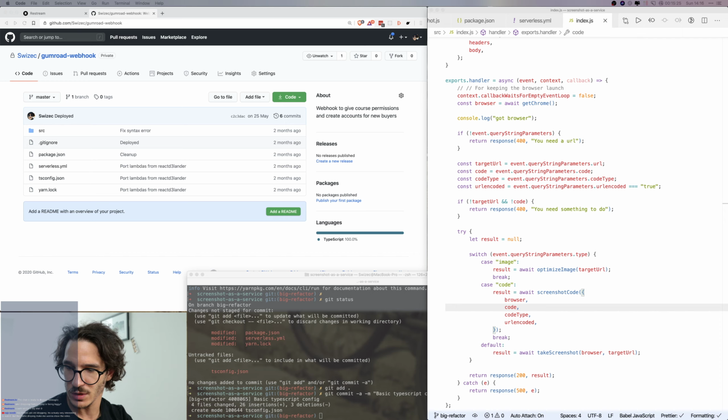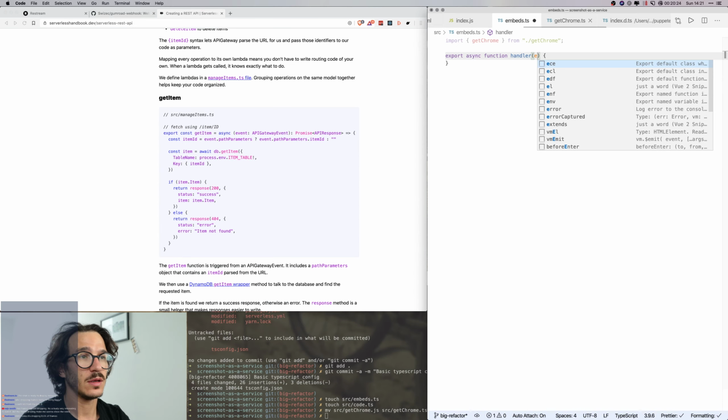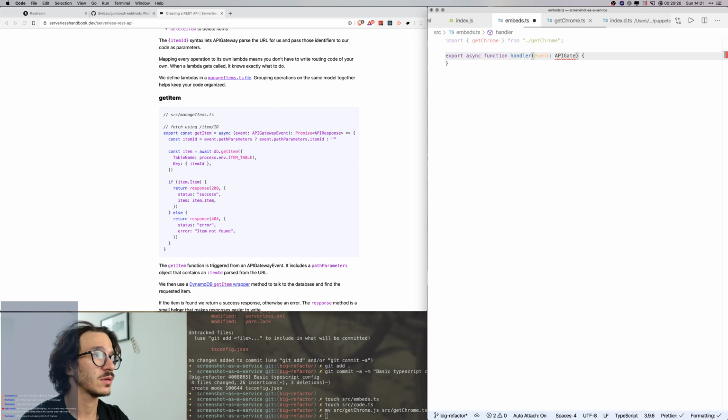Creating a REST API, what did I do here? Build a simple REST. It gets an event that is an API Gateway event, and it returns a promise of the API response. Yes, so promise with API response, and I'm gonna copy the API response.